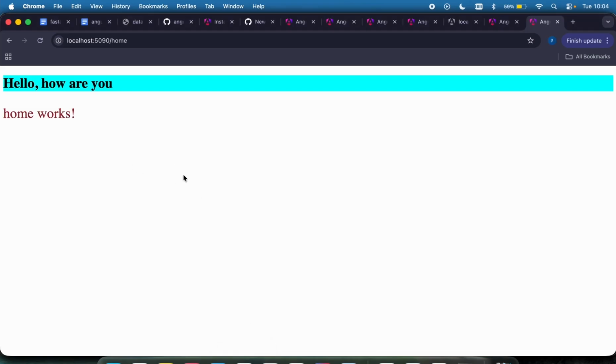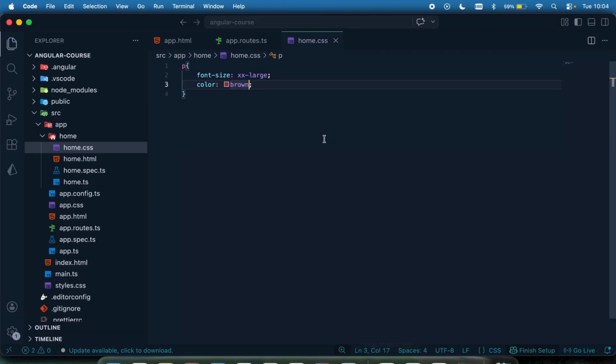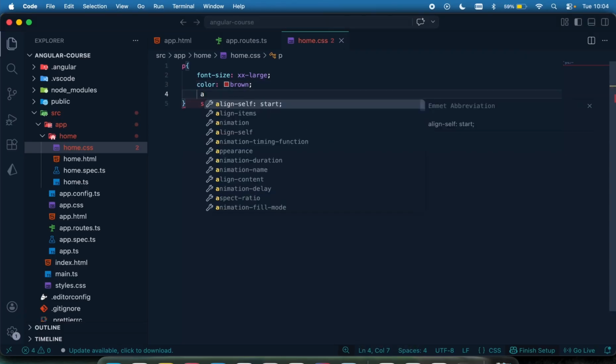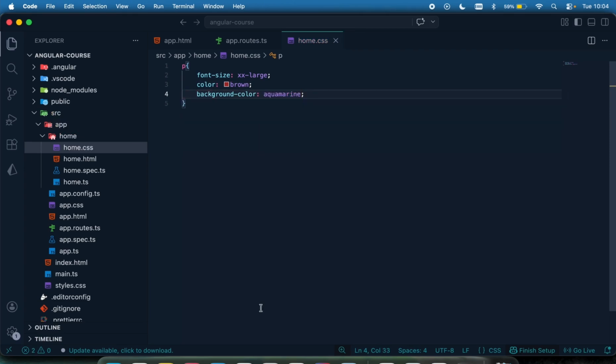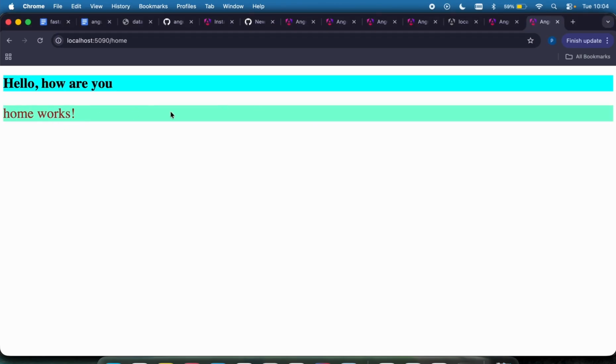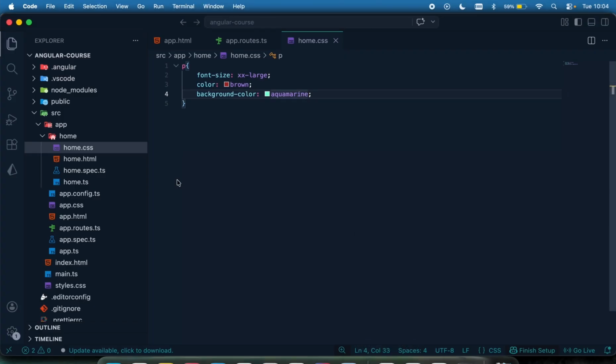If I come right here, you can see home works like that, right? So this has been properly displayed. I can say background color to be something like this. And you can see the home works right here. So this is how to create a component and then to register your route.